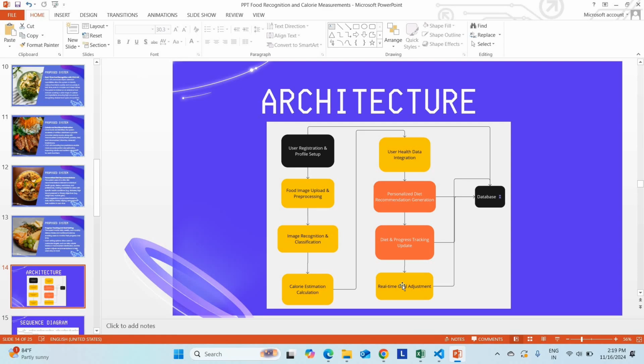Also, one more interesting feature in this project is that it will suggest dishes also. You can consider this item as a breakfast, this item as a lunch, and you can take this item as a dinner. Like that it will suggest, based on your interest. I'm interested in chicken, I'm interested in egg. It will suggest the dishes based on your interest, which is a very big advantage.